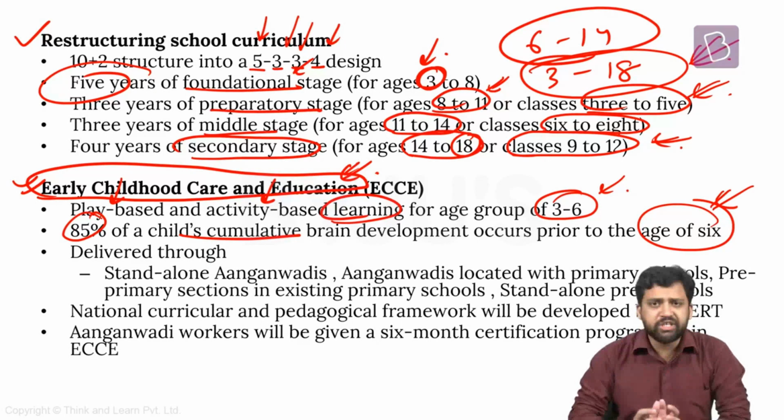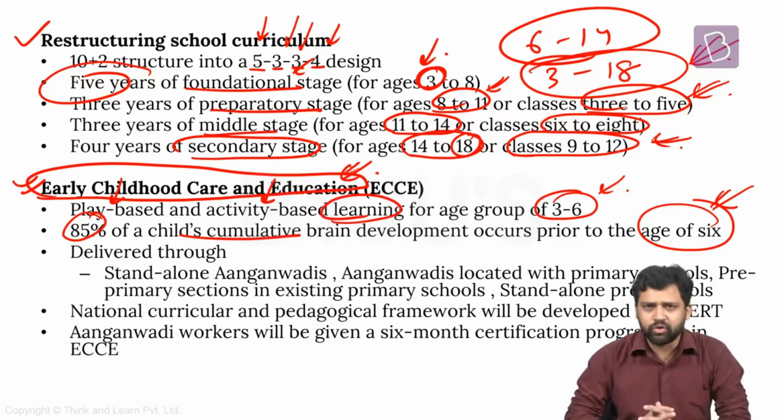And if children are engaged in these kinds of activities, it can help in cognitive development, which in turn can help in the development of other skills required at later stages. For example, it can help in reading skills and numeracy skills. This was also pointed out in the ASER report, the Annual Status of Education Report by Pratham. The 2019 report talks about that. So that is the reason you have to focus on kids' education not only in the age category 6+, but also in the age category 3 to 6.